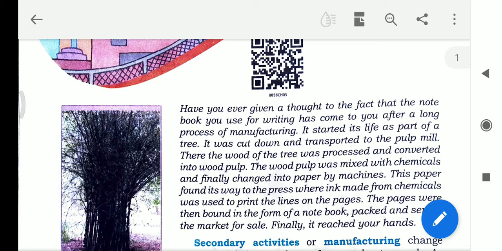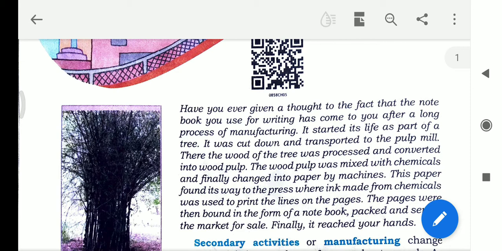The first paragraph: have you ever given a thought to the fact that the notebook you use for writing has come to you after a long process of manufacturing? It started its life as part of a tree. It was cut down and transported to the pulp mill. There, the wood of the tree was processed and converted into wood pulp.